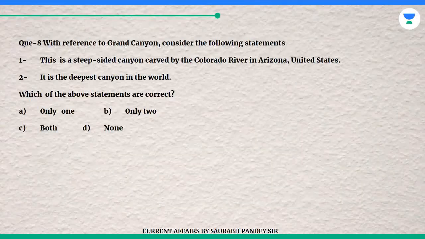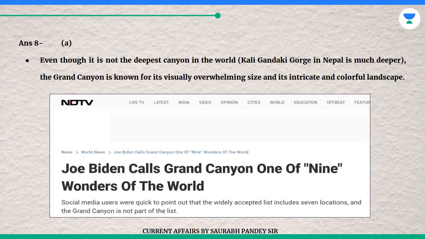Question 8. With reference to Grand Canyon, consider the following statements. 1. This is a steep-sided canyon carved by the Colorado River in Arizona, United States. 2. It is the deepest canyon in the world. Which of the above statements is correct? A. Only 1. B. Only 2. C. Both. D. None. The answer is A. It is not the deepest canyon in the world; Kali Gandaki Gorge in Nepal is much deeper. The Grand Canyon is known for its visually overwhelming size and its intricate and colorful landscape.